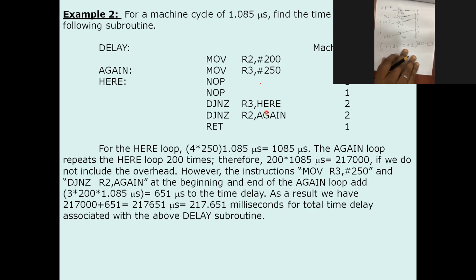I am telling, sir. One is for MOV R2 in the first line, one cycle for MOV R2, 200, and RET for 1. So it is 1000 plus 3. That is 1003 into 200 plus 2, is equal to whatever calculation you do, about 1.085. Is it clear? Yes, sir.